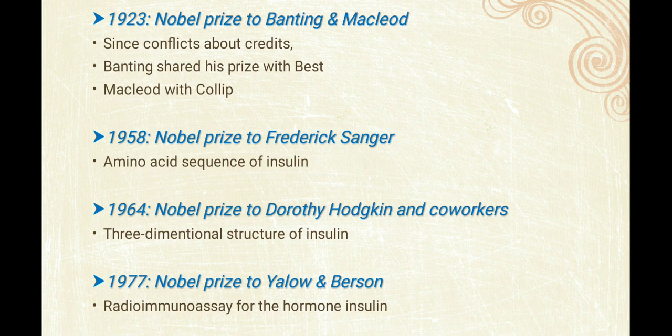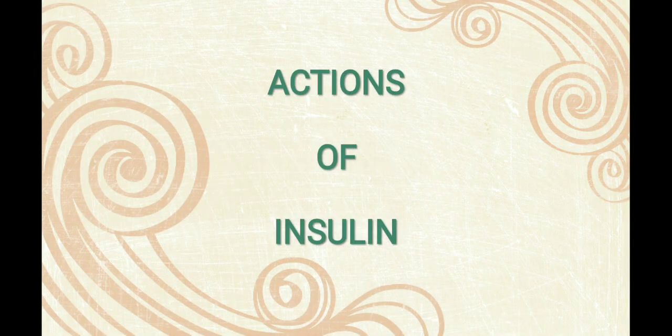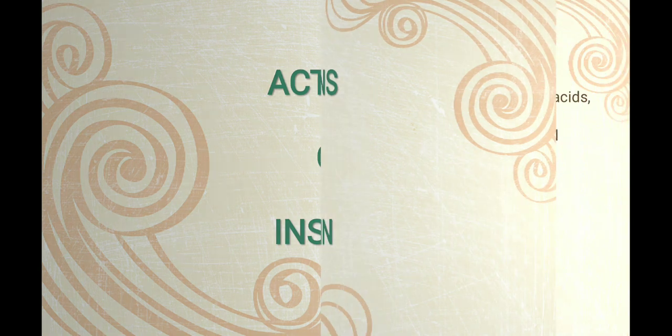So in short, lots of Nobel Prizes are due to insulin. जो इंसुलिन के रिगार्डिंग जो भी इन्वेंशन हुआ है उसके रिगार्डिंग काफ़ी नोबेल प्राइज दिए हुए हैं. तो this is the importance of insulin. Now action of insulin. Synthesis is fine, the invention of insulin, Banting and Best, and many Nobel Prizes. Okay, now which are the actions of insulin?